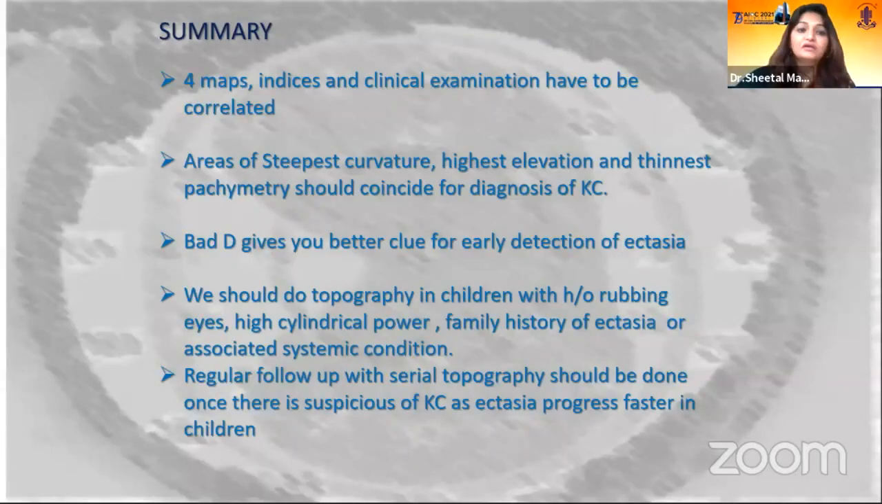So to summarize, the 4 maps, indices and clinical examination have to be correlated. Areas of steepest curvature, highest elevation and thinnest pachymetry should coincide for diagnosis of keratoconus. BAD-D gives you a better clue for early detection of ectasia. We should do topography in children with history of rubbing eyes, high cylindrical power, family history of ectasia or associated systemic condition to rule out early keratoconus, and regular follow-up with serial topography should be done once there is suspicion of KC, as ectasia progresses much faster in children. Thank you so much.